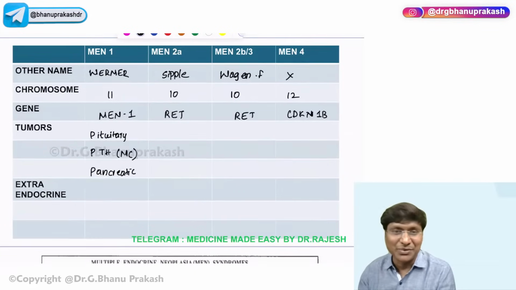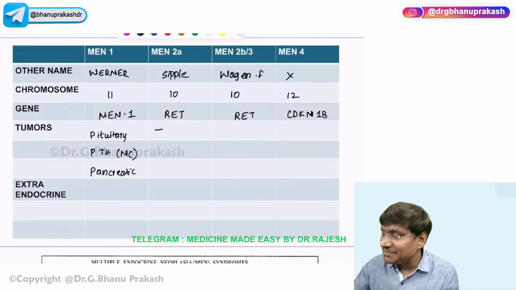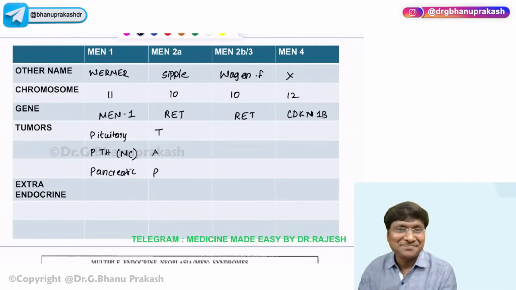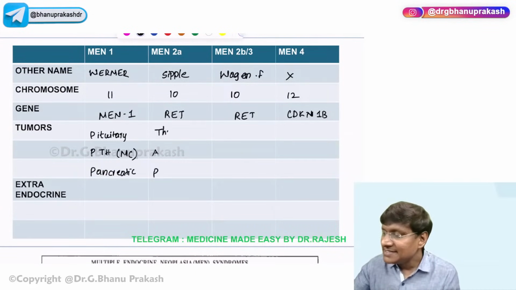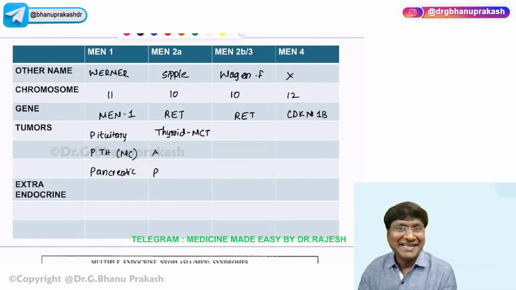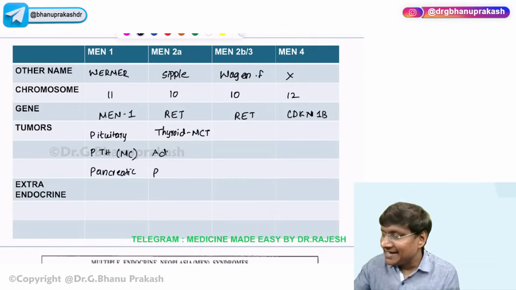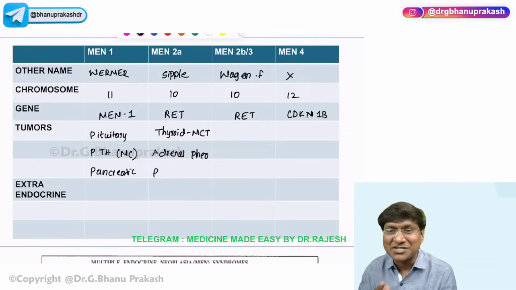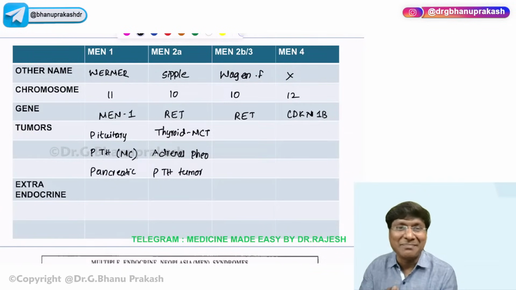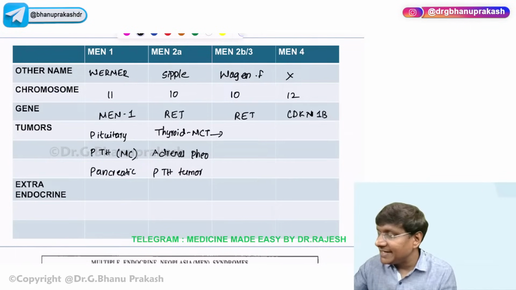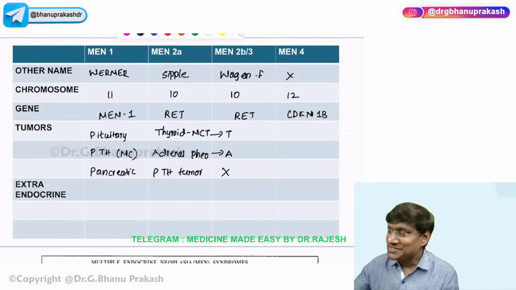Then you take MEN2A. In MEN2A, please remember this mnemonic, that is TAP. What is this particular TAP? T is thyroid abnormality, that is medullary carcinoma of thyroid. A stands for adrenal pheochromocytoma, right? And P stands for the parathyroid tumors. Whereas MEN2B, which is also called MEN3, you have only T and only A. P is not there. So just remember.